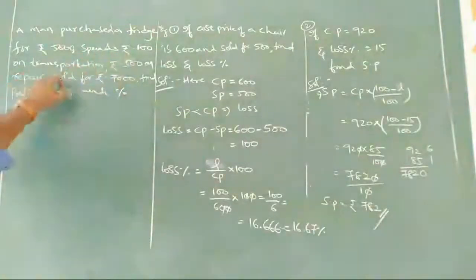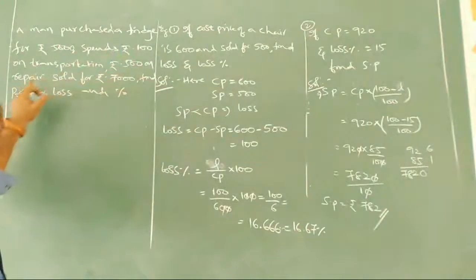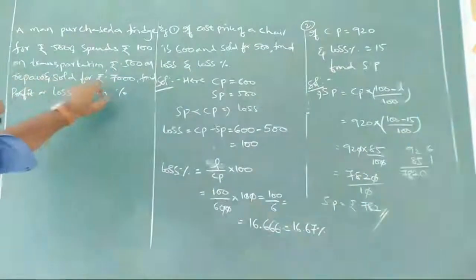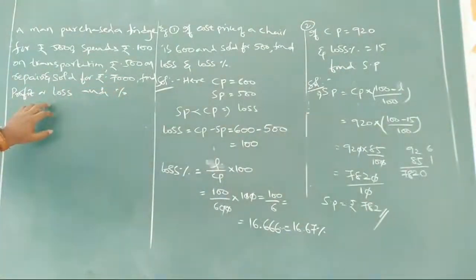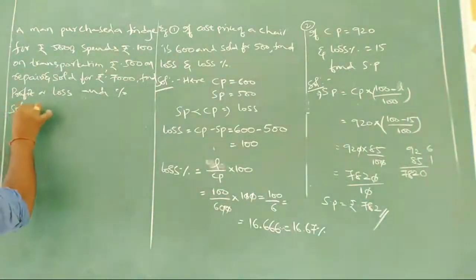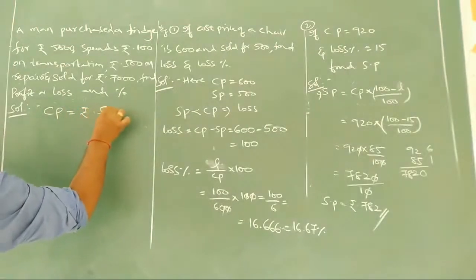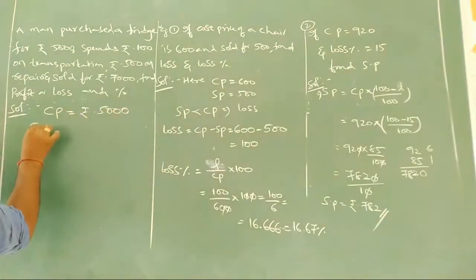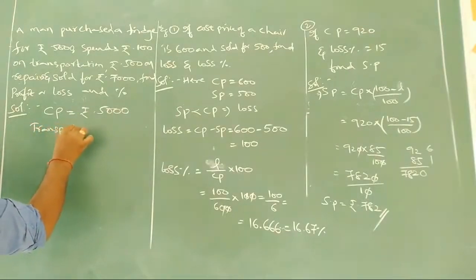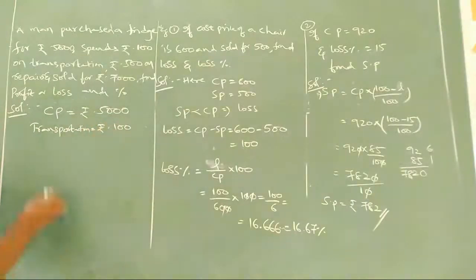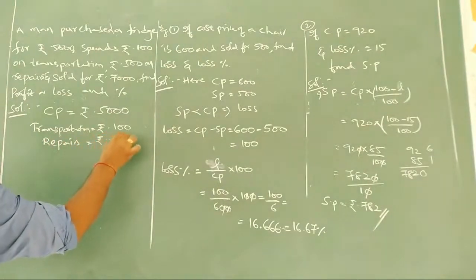He spends rupees 100 on transportation, rupees 500 on repairs, and sold it for rupees 7,000. Find whether he is getting profit or loss and by what percentage. First of all, we should see what the cost price is: 5,000. Transportation rupees 100, repairs rupees 500.